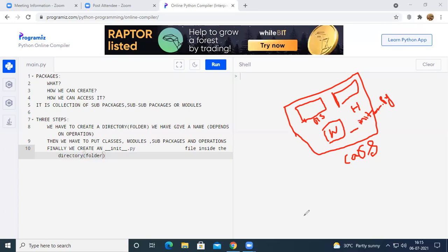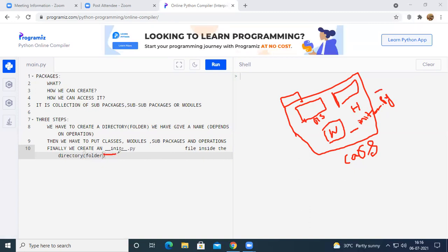So in order to specify that this particular folder is a package, it should contain the __init__.py file. A folder can have any number of classes, modules, sub packages or operations, but if it has this file, double underscore init double underscore dot py, then this folder will become a package in Python.